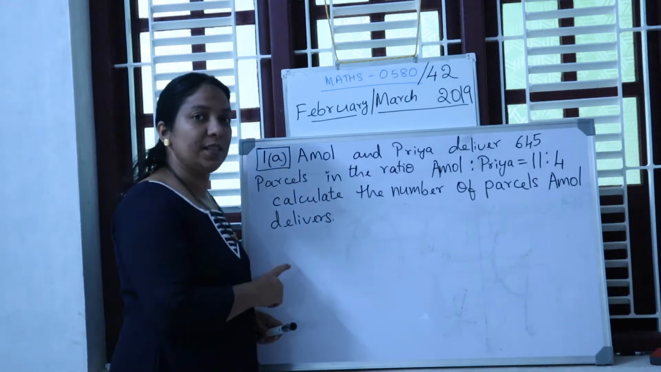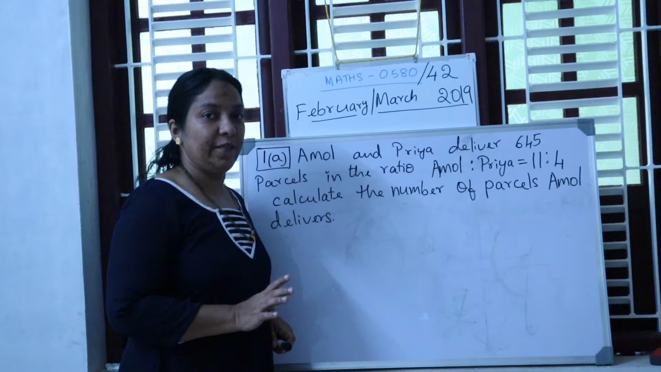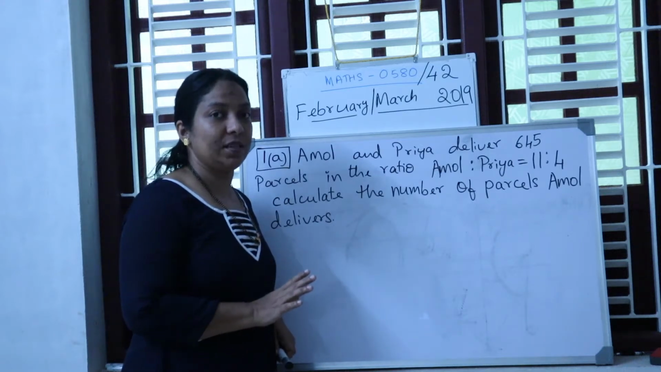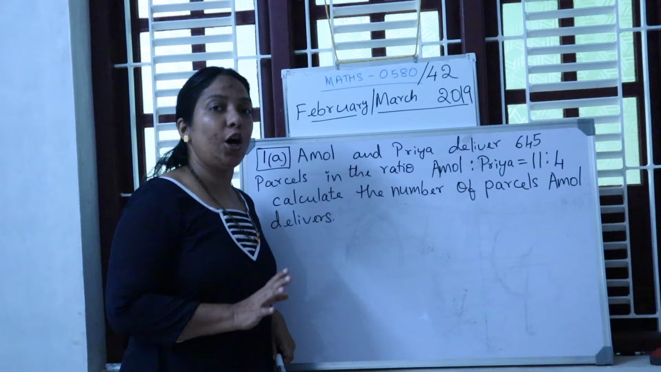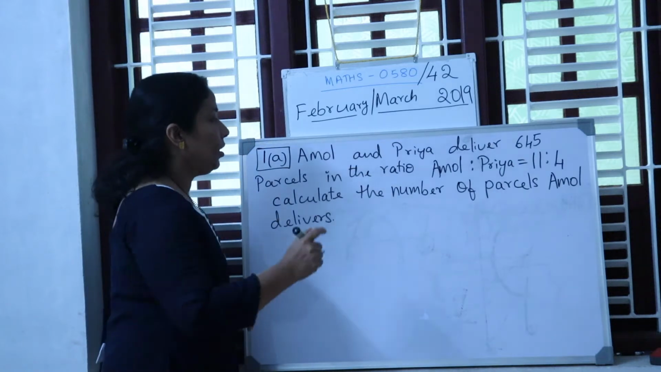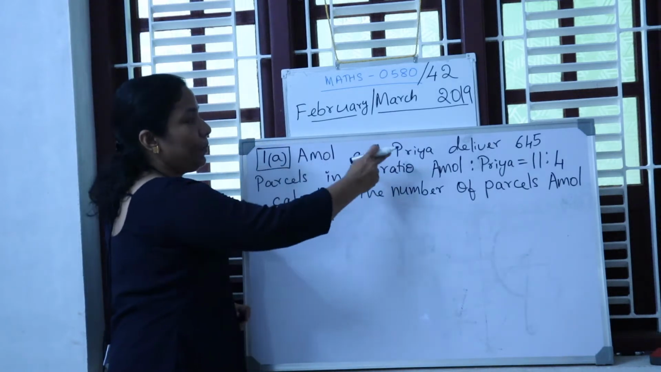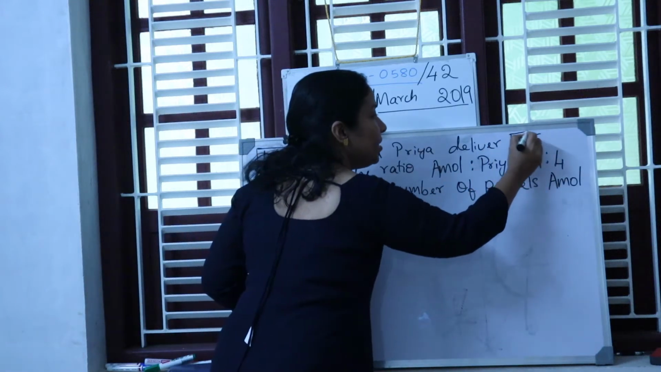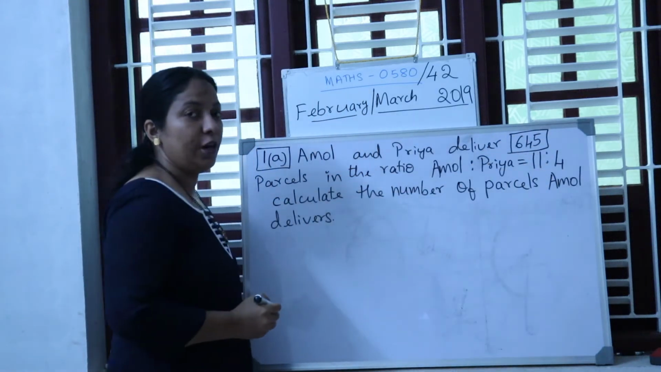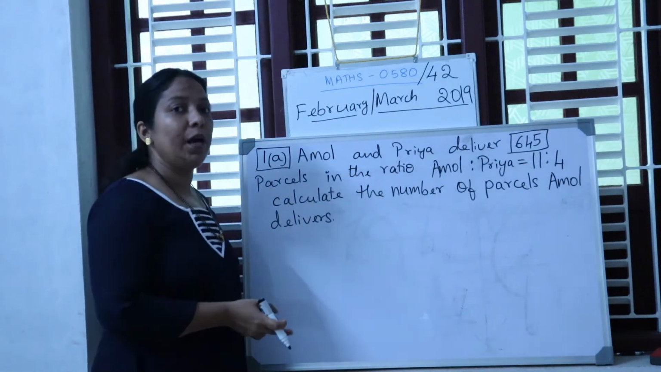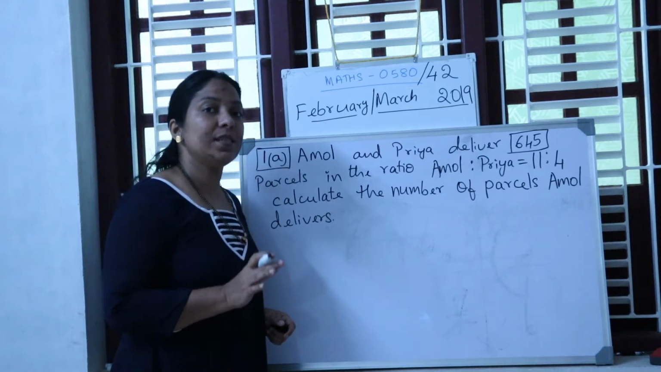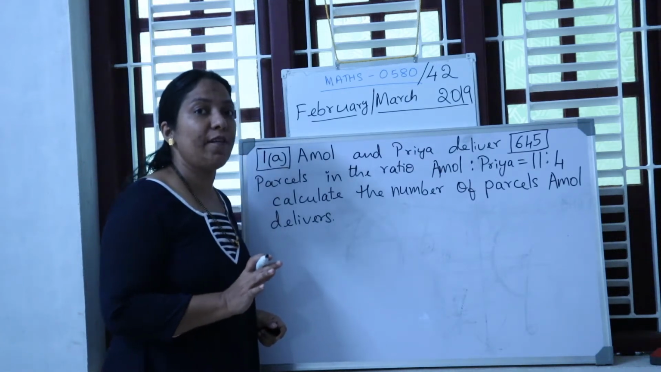Students, before you start the solution, read the question carefully, what they are asking you. To the point you have to answer. Okay? And you must show all the steps. Now, there are two people, Amol and Priya. They deliver 645. Means both of them together deliver 645, means total equals 645.